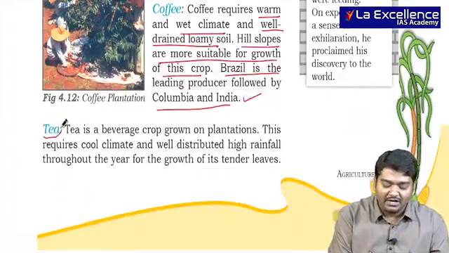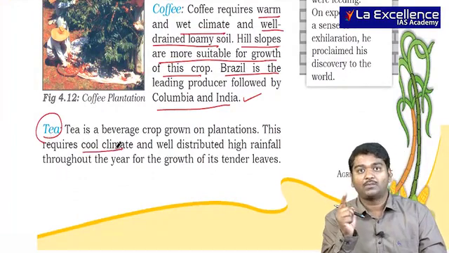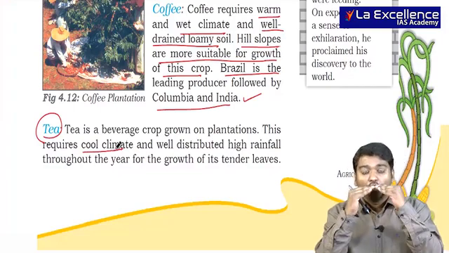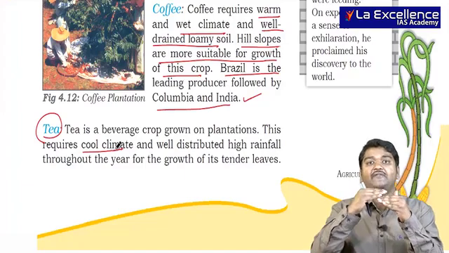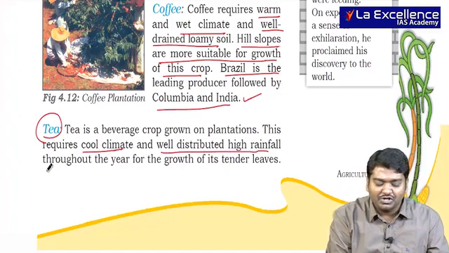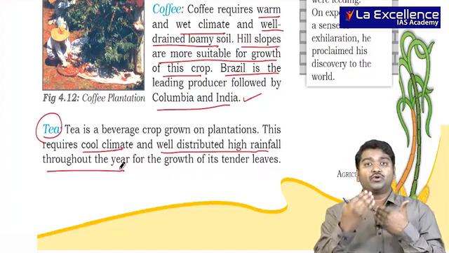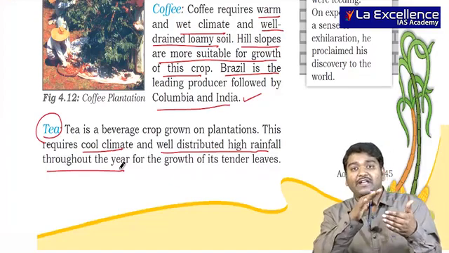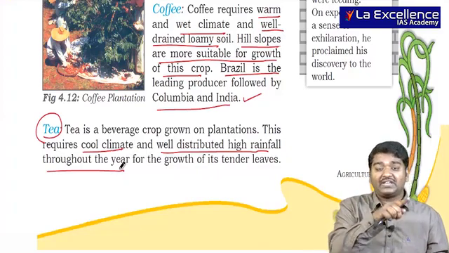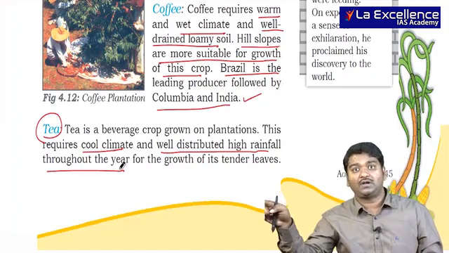Tea is another important beverage crop which requires cool climate. Coffee, warm climate. Tea, cool climate. If coffee is grown on the lower parts of the mountains, tea will be grown in the upper parts of the mountains. And tea requires well distributed high rainfall throughout the year. So, tea cannot be grown in those regions where you see heavy rainfall at some time and dry region at another. Coffee requires well drained soil, even with irrigation and good rainfall it's enough. But tea requires rainfall throughout the period.